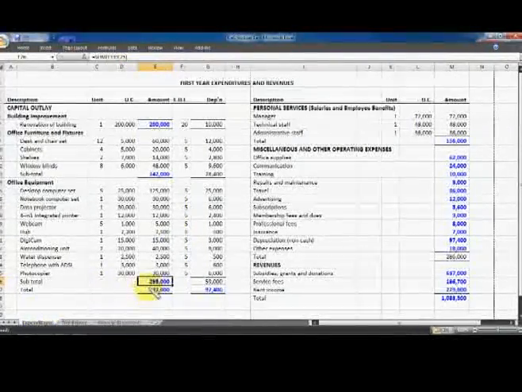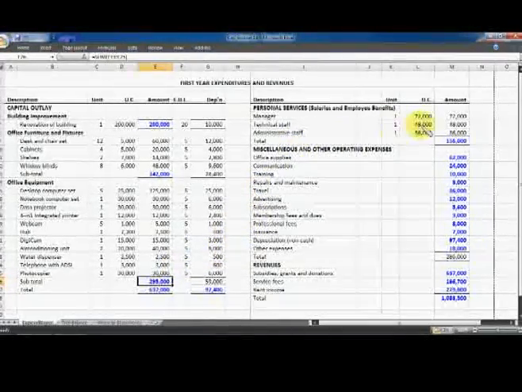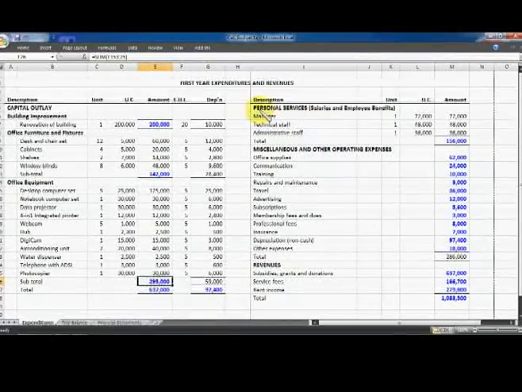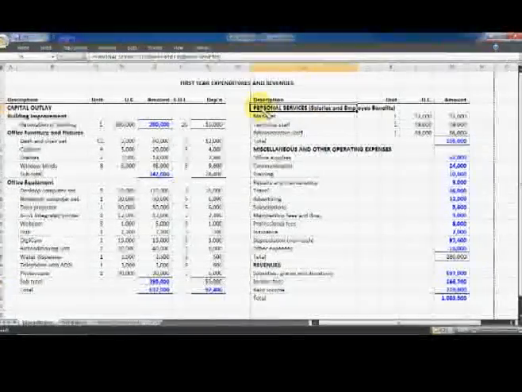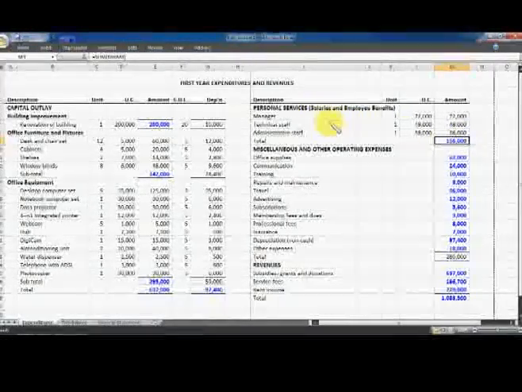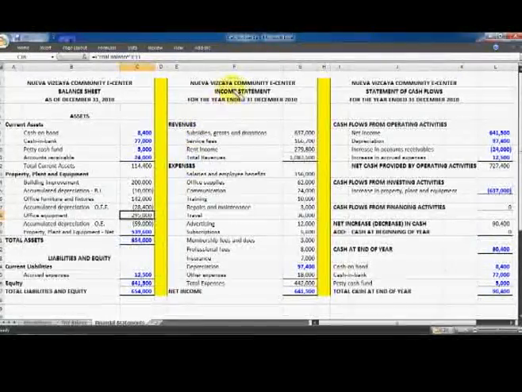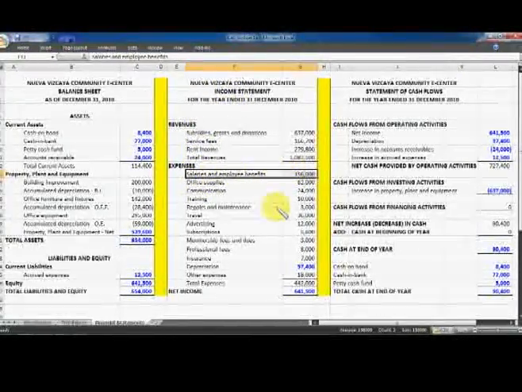Now, for example, this one, personal services amounting to 156,000 pesos falls under the salaries and employee benefits account in the income statement. So 156,000, you will find that in the income statement here. Salaries and employee benefits.